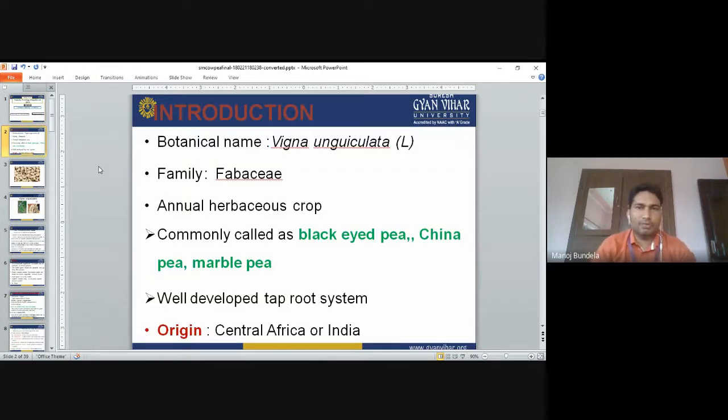Today we will discuss the production technology of cowpea. The scientific name of cowpea is Vigna unguiculata. Family is Fabaceae. It is an annual herbaceous crop. It is commonly called black-eyed pea, China pea, or marble pea.